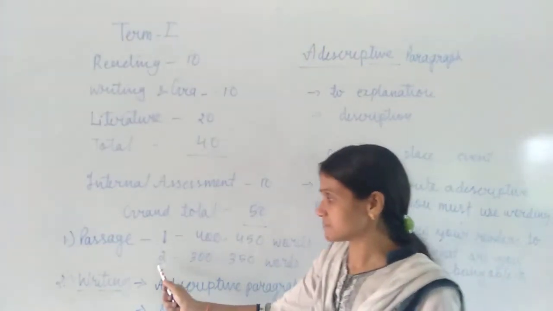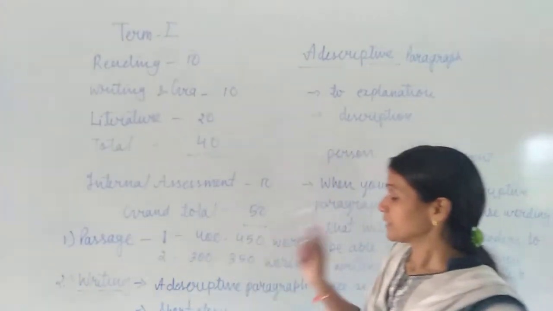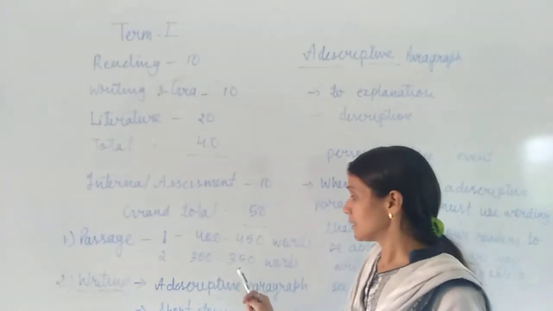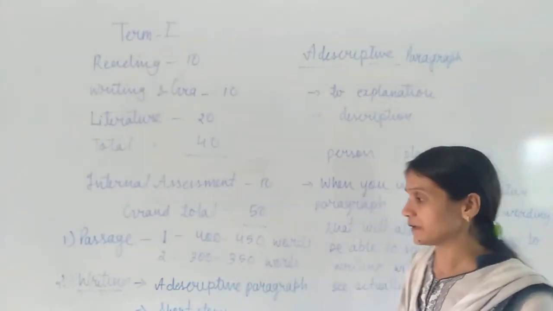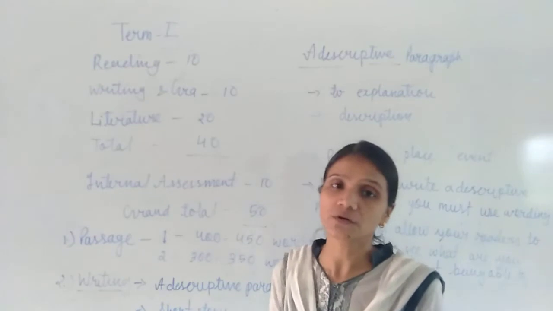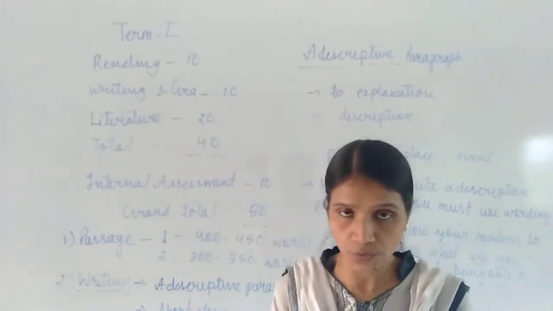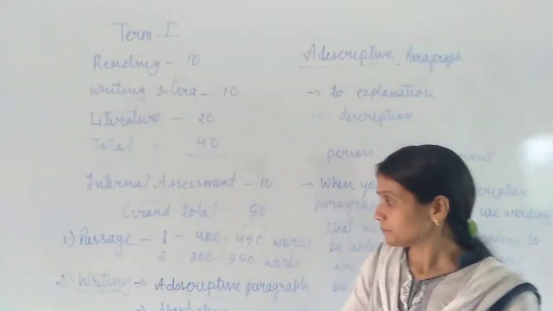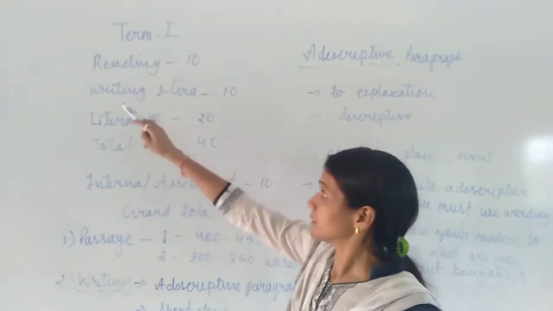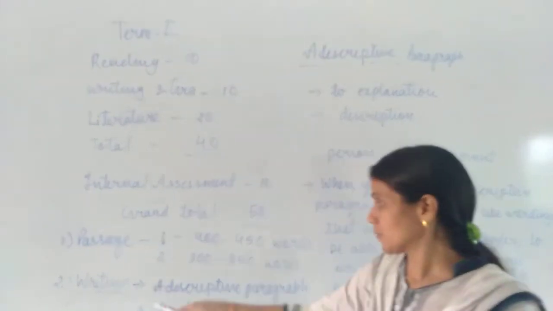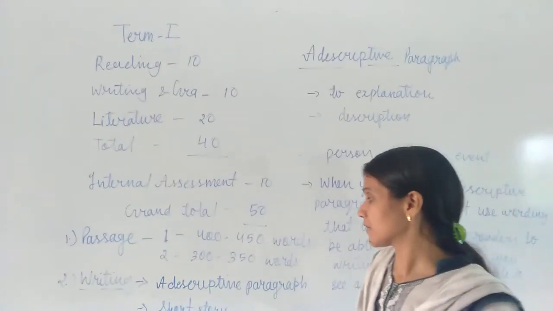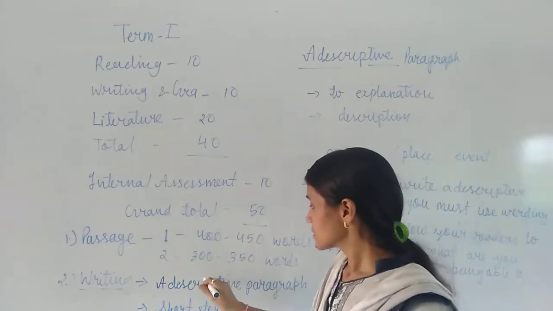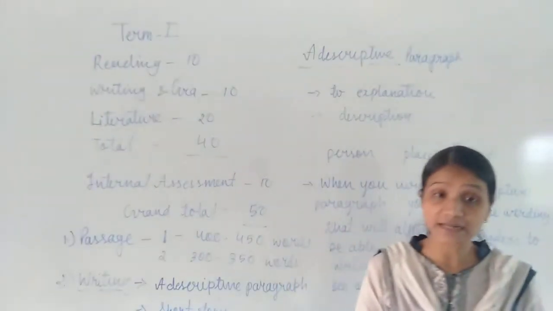And the second passage is the discursive passage. In that passage, a total of 300 to 350 words will be given. From that passage also you will have all multiple choice questions. Then for the writing section, I have already informed you that you will have a descriptive paragraph and a short story. Okay. So in this class